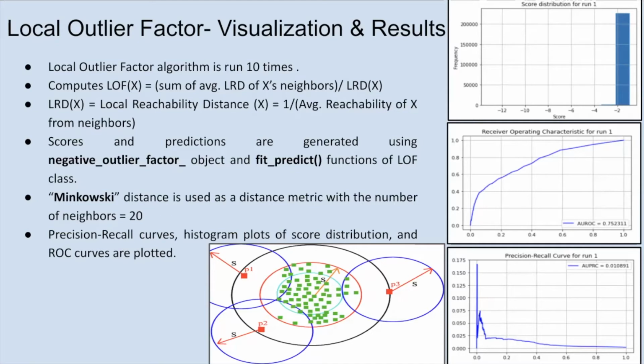So we calculate LOF for a particular data point, which is equal to the ratio of the sum of average of local reachability distance of X neighbors to the local reachability distance of X, where local reachability distance of X is inversely proportional to the average of reachability distance of X from its neighbors. So scores and predictions are generated using the negative outlier factor object and fit predict functions of the LOF class. So in this case, we are able to achieve area under ROC curve of 0.75.